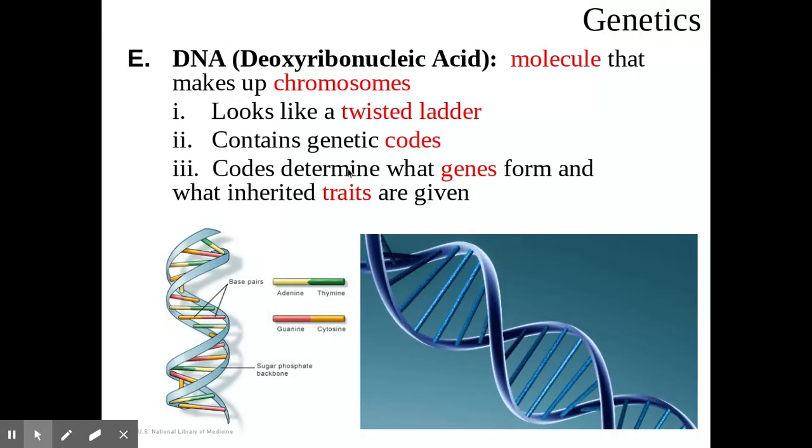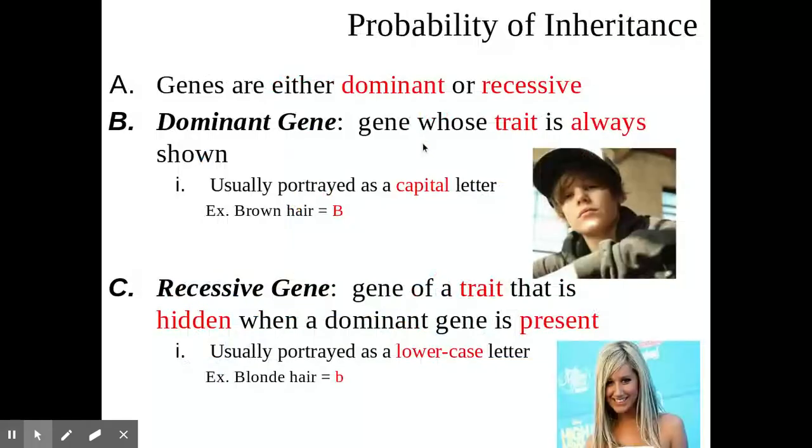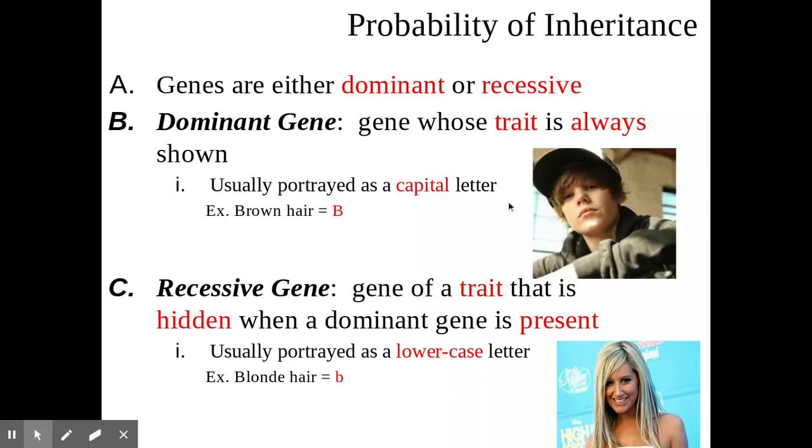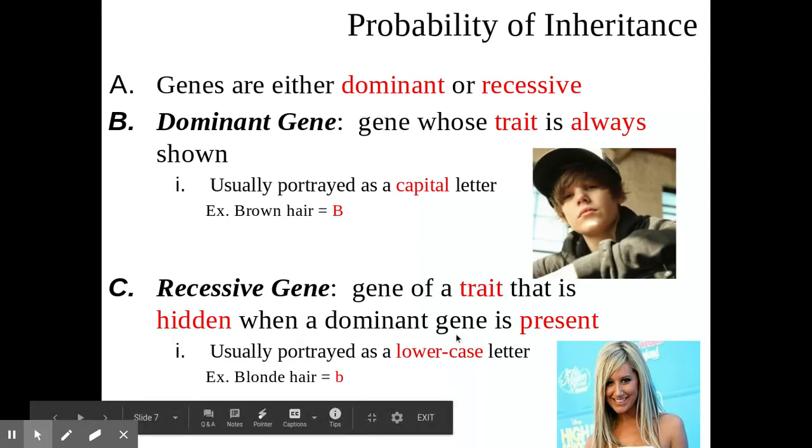And we also talked about DNA. So it's important to realize that this is all true now, but this is something that we know, DNA, and we discovered much later than Mendel. So going back to Mendel and his study of peas, he looked at very, very specific things. He figured out that some things are dominant and some things are recessive. Remember that dominant is always going to show and recessive is going to be hidden.